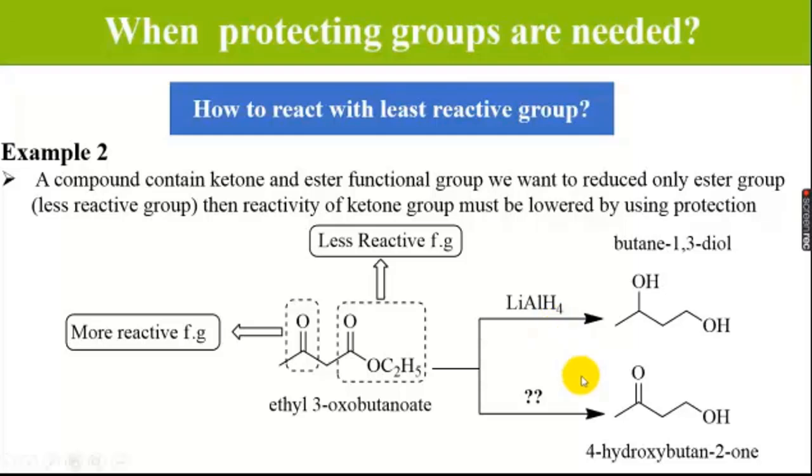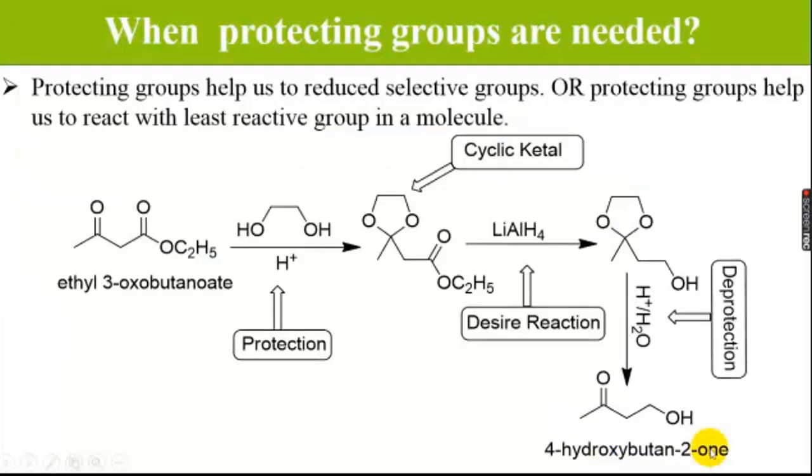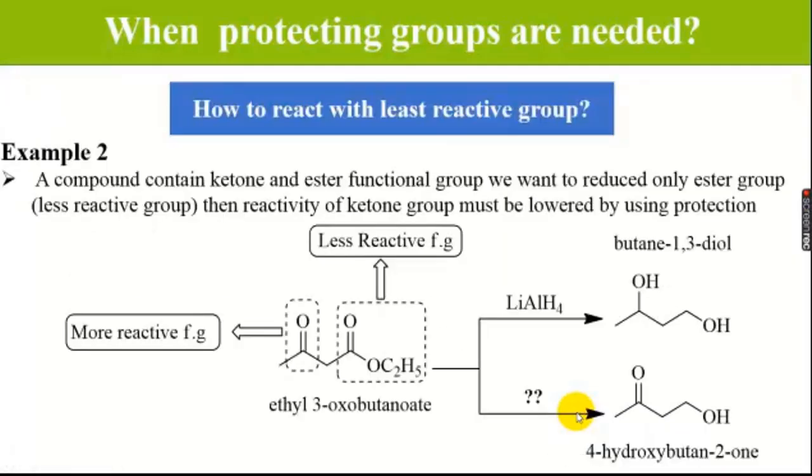But we want to synthesize 4-hydroxybutan-2-one, which means we change only the ester group and do not change the carbonyl group. So without protection, there is no simple way to synthesize it.